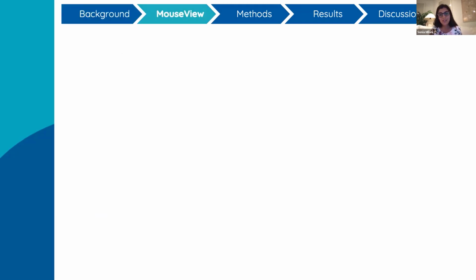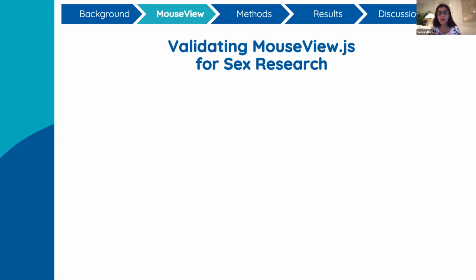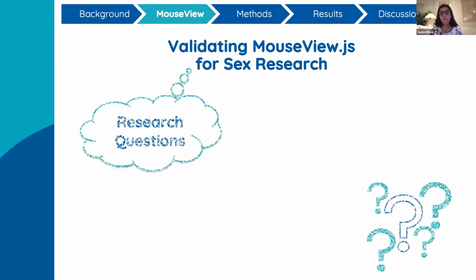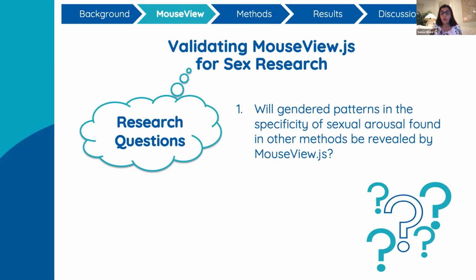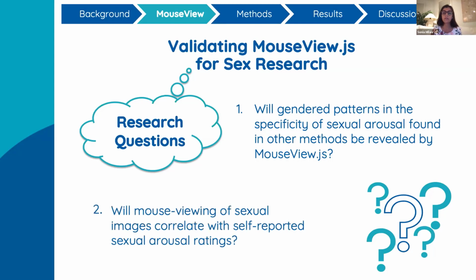To overcome these limitations of lab-based sexuality research using eye tracking, we set out to start the validation process of MouseView for sex research and conducted the current study. The goals of the study were to examine whether MouseView would reveal the gendered patterns in the specificity of arousal that have been found using other experimental methods. We also wanted to find out whether mouse viewing of sexual images would be associated with self-reported sexual arousal ratings. So, do people look longer at what they like?